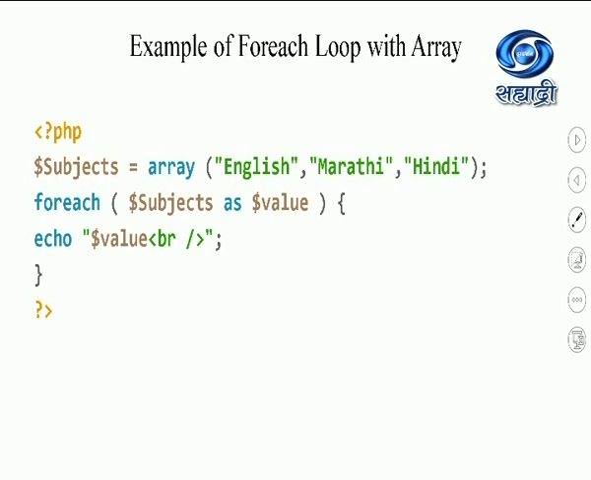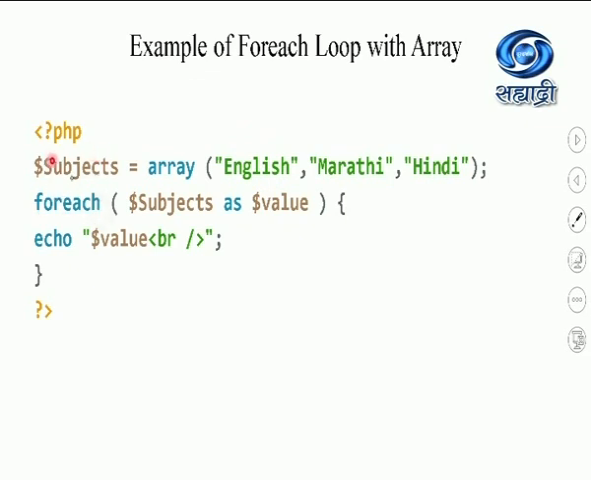Students, observe the foreach loop example of an array. Here I have started with a PHP code by less than sign, question mark and PHP. I have declared one array called subjects. In that array, I have stored 3 subject names. You can go on adding subject names over here. I want to access this array. So how to access that?